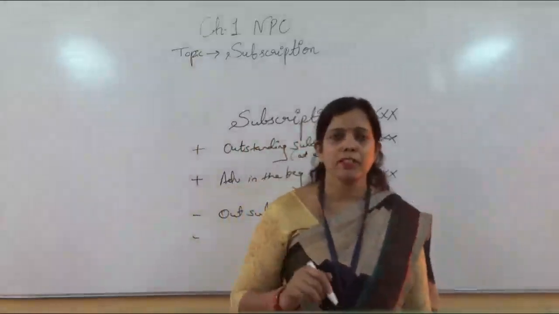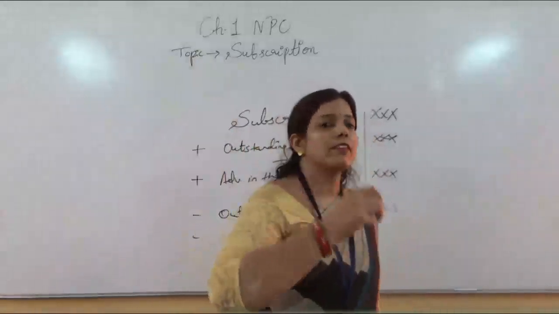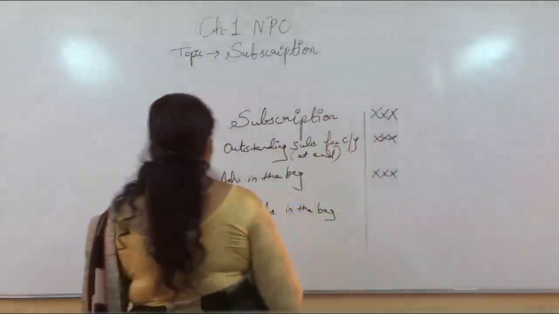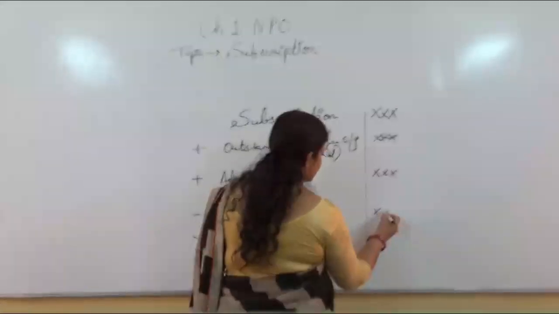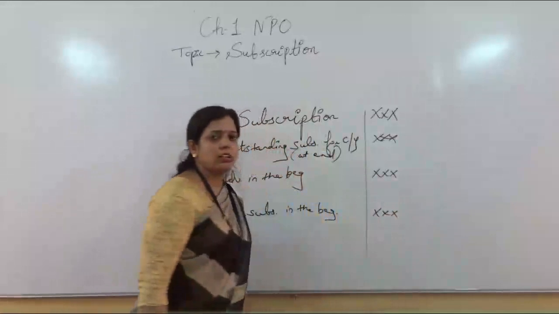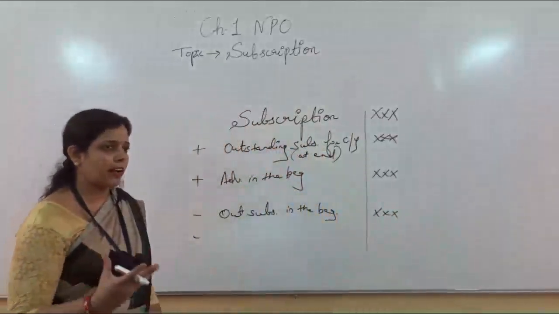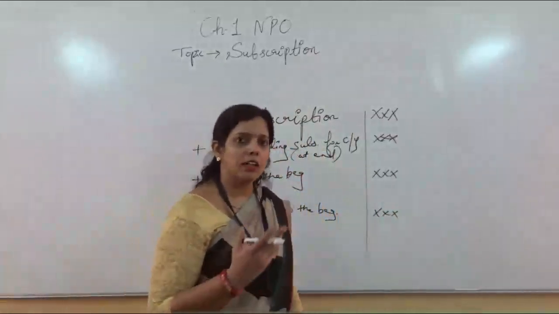If something is outstanding in the beginning, on the very first day of the year, it means that amount is related to the previous year. That amount is related to the last year. It will be subtracted here. It will have no role here. We have to purely derive the figure which is related to the current year.